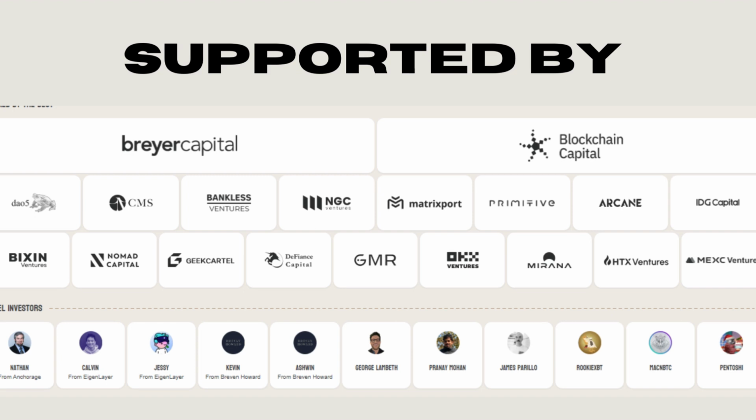With its innovative features and strong community, BounceBit is poised to play a significant role in the future of Bitcoin staking.